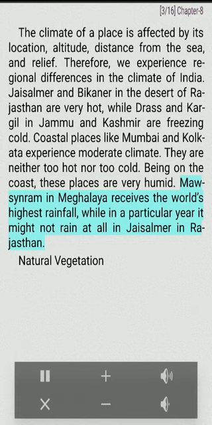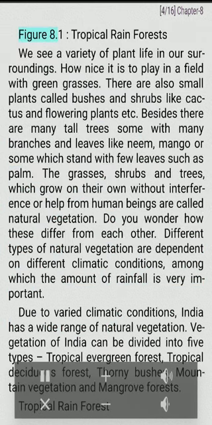Mawsynram in Meghalaya receives the world's highest rainfall, while in a particular year it might not rain at all in Jaisalmer in Rajasthan. Natural vegetation. Figure 8.1. Tropical rainforests.